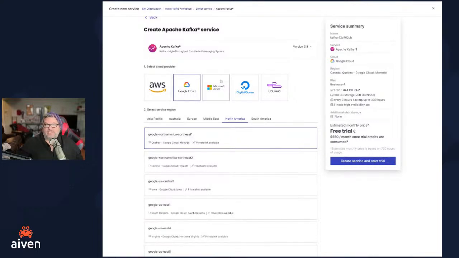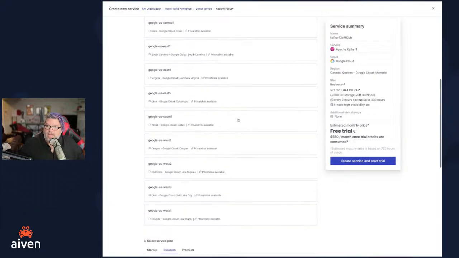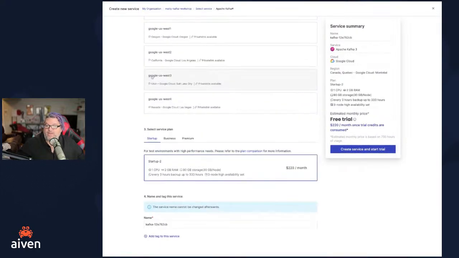I'm going to go ahead and say I'll run mine in Google Cloud. That's fine. I'll put mine in North America. And then you want to set this for the startup environment. We don't need a big one. Now you will have free credits to use during your free trial, so running this workshop won't cost you anything. We'll say the startup size is big enough.